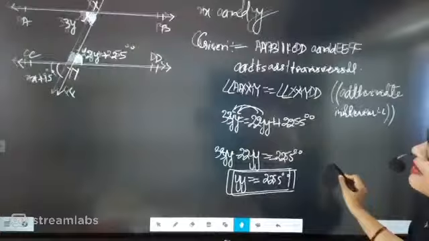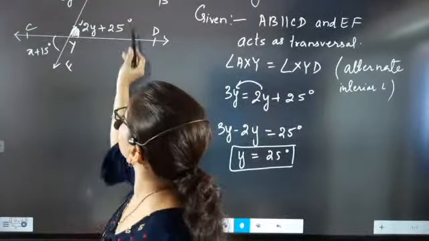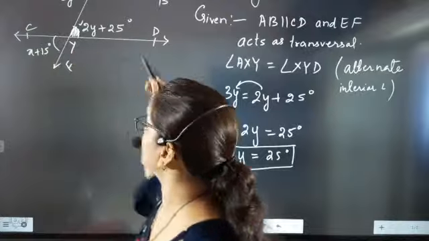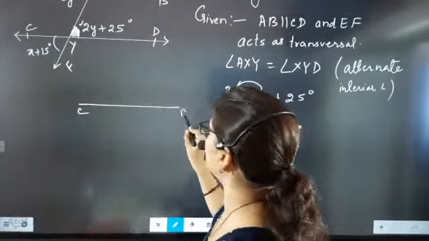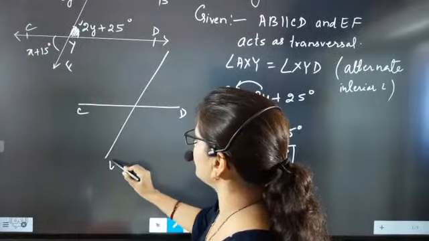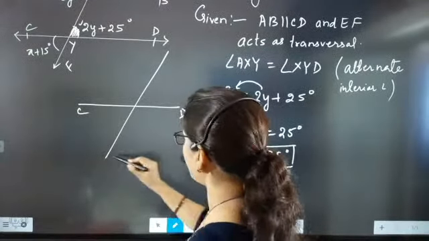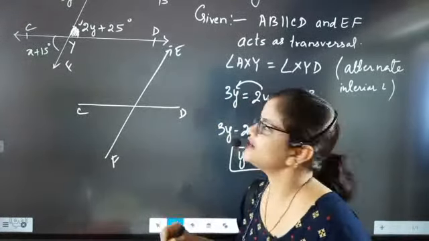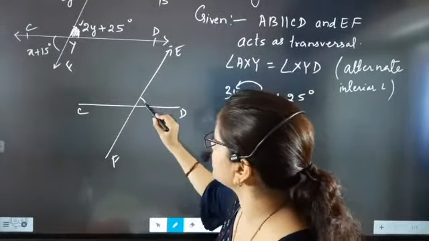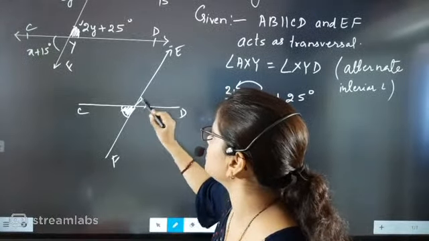Once we got y, now we have to find x. Now we know that beta, this line and this line are intersecting each other. So now we will check only this line CD and then this line EF. So here F, and this is E. Now definitely these two are intersecting each other. So when they are intersecting, by vertically opposite angle, this angle will be equal to this angle.